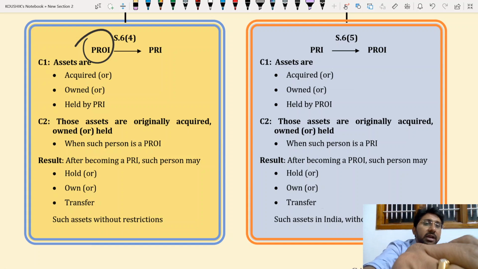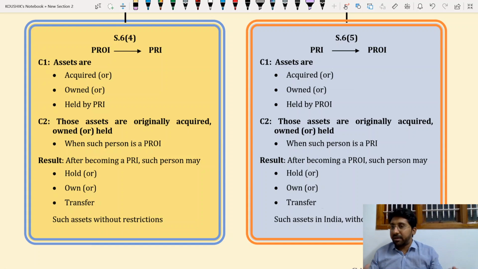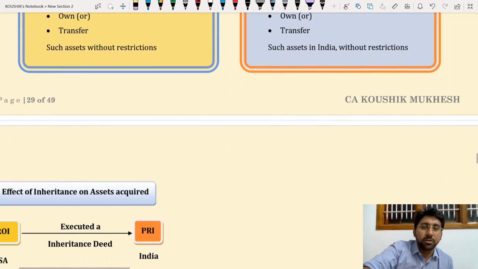In a nutshell, you can tell like this. Once I am a PRI, later becoming a PROI, or once I am a PROI, I become a PRI, in these cases, assets can be held, owned, and transferred without any kind of restrictions. That's all. Next issue.